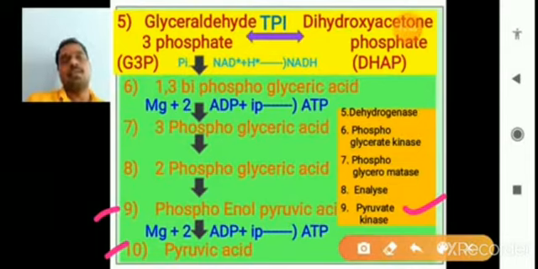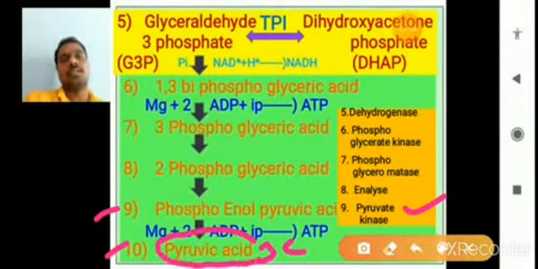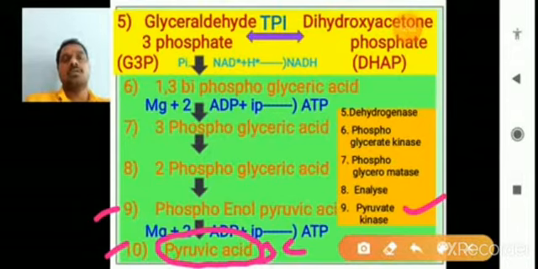And finally, the 3 carbon molecule is present as pyruvic acid in the 10th step of the glycolysis. Pyruvic acid, right? This is the terminal product, or end product, of the glycolysis.